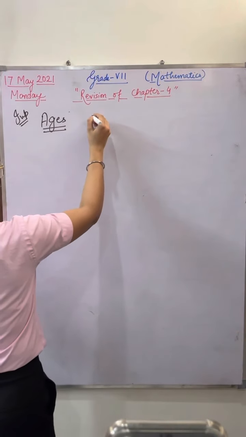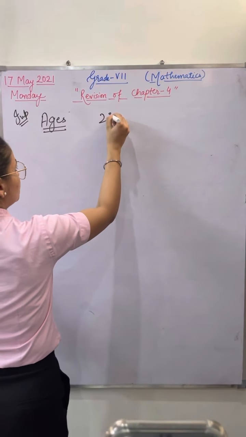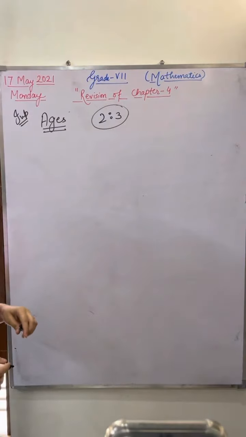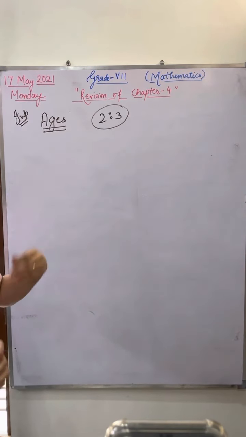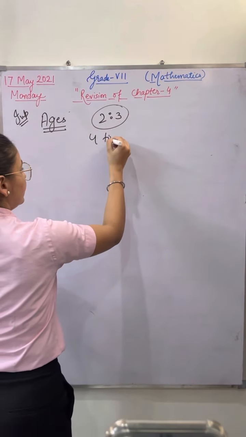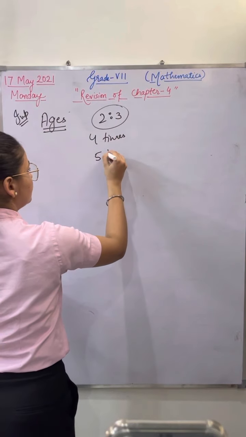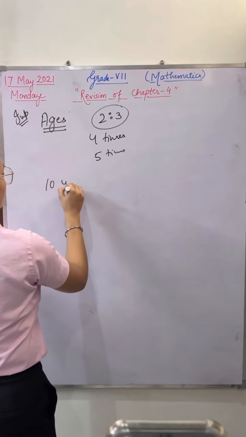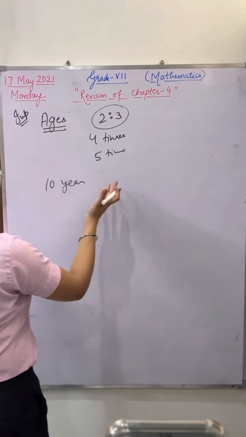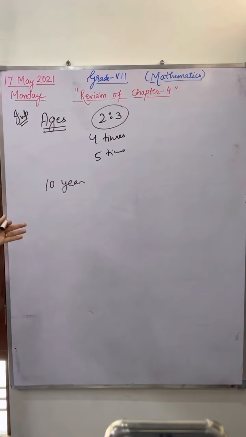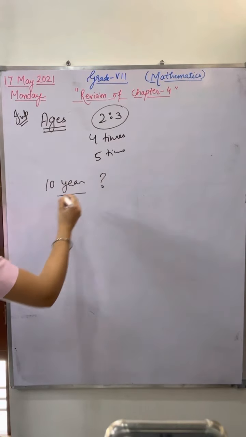Sometimes ages are given in ratio, suppose 2:3, or in the form of 4 times, he is 4 times, he is 5 times. After 10 years, what will be the ages of father and son? These are very important.